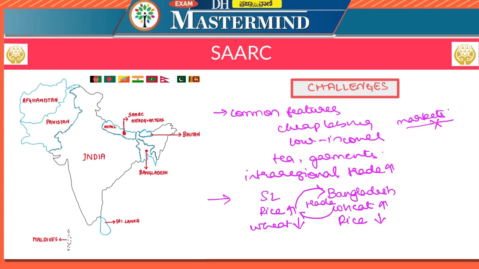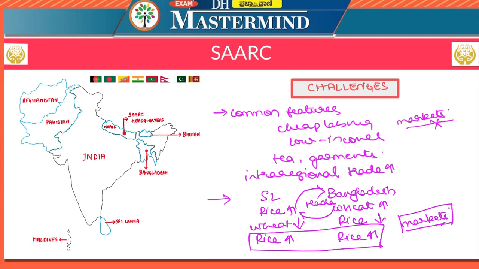However, let us consider another scenario where they have a similar economic structure, or similar agricultural pattern, in which Sri Lanka is producing rice as its largest commodity and Bangladesh also has rice as its largest commodity. In this scenario, both the countries have enough rice for both the populations, and instead of importing rice from each other, they start selling the rice to other countries. They start competing with each other for markets in different countries. So this is how intra-regional trade cannot be a success when the countries in a regional grouping share common features.